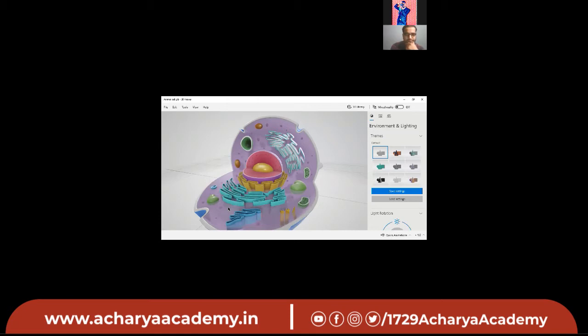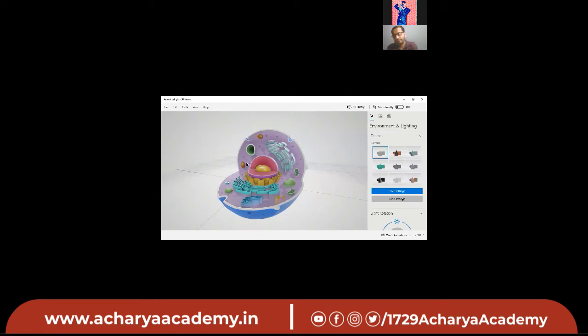Now you will help me labeling it, and when I am labeling it, you will tell some of the functions, or I'll tell some of the functions of that part. Okay. Let's start. This one. Nucleus. Yes. What is the function of nucleus? Controls all the activities of the cell. Yes. So I'll add somewhat points to that.